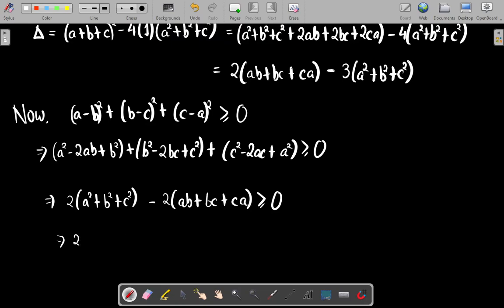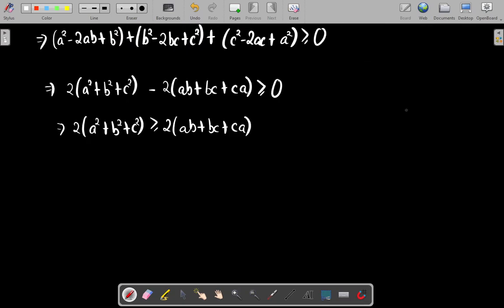If I change the side, 2 times (a square plus b square plus c square) is greater than or equal to 2 times (ab plus bc plus ca). That is, I can write 2 times (ab plus bc plus ca) is less than or equal to 2 times (a square plus b square plus c square).